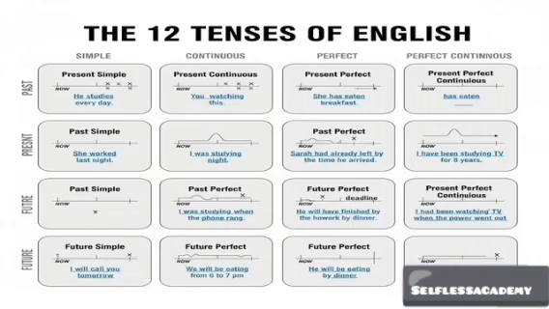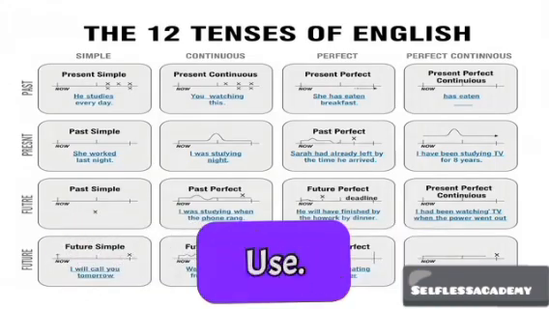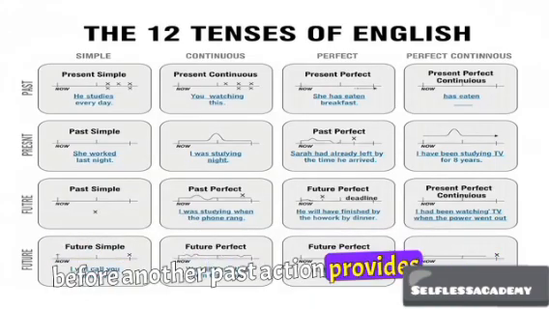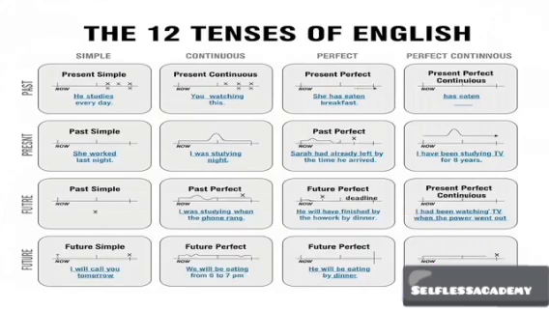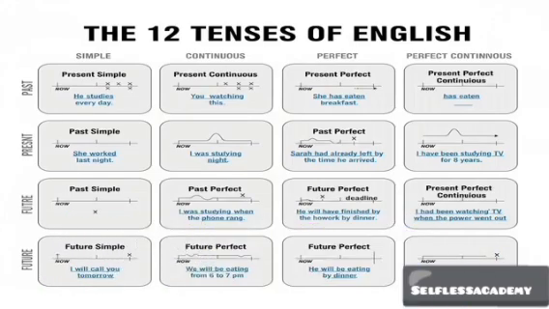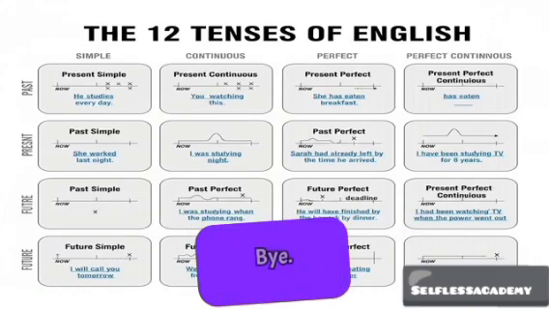3. Past perfect, for example, I had studied. Use: to show that one past action happened before another past action, provides earlier context. Examples: Sarah had already left by the time he got home. Left before.